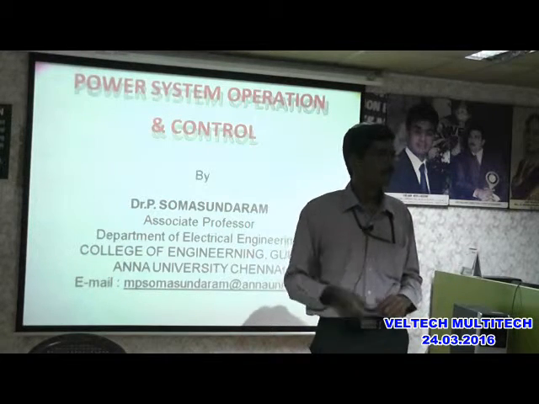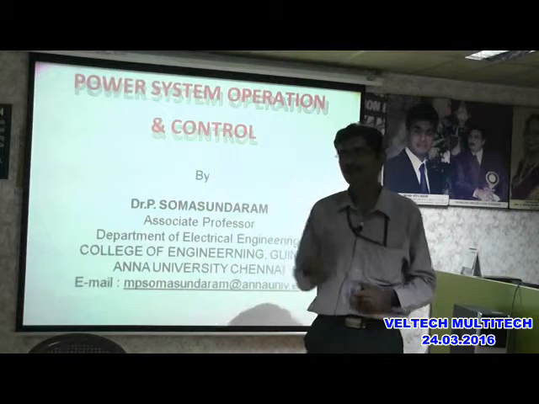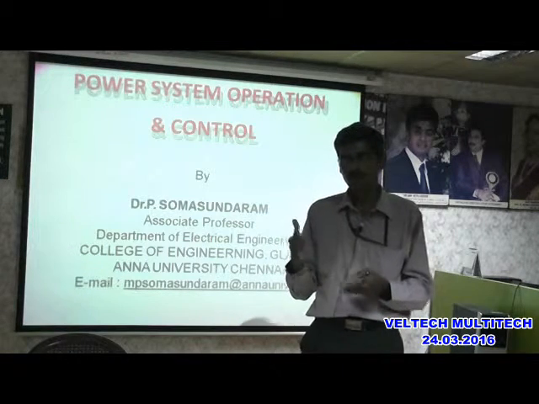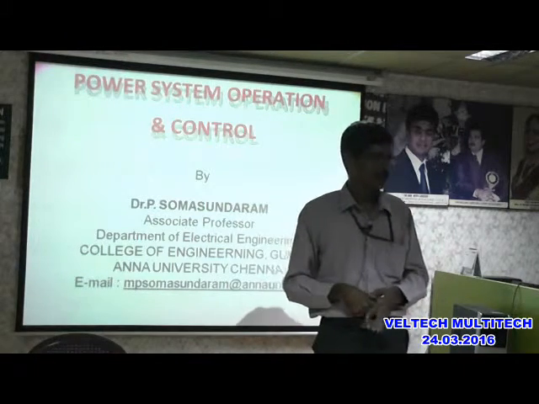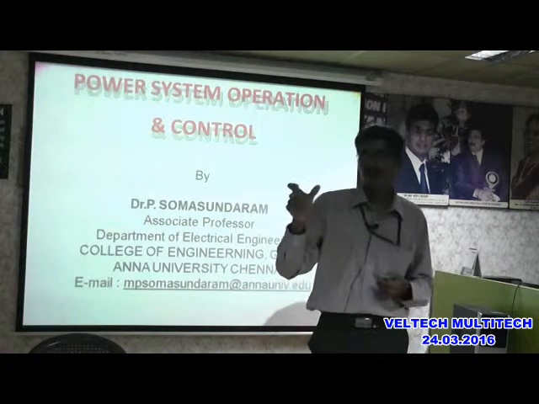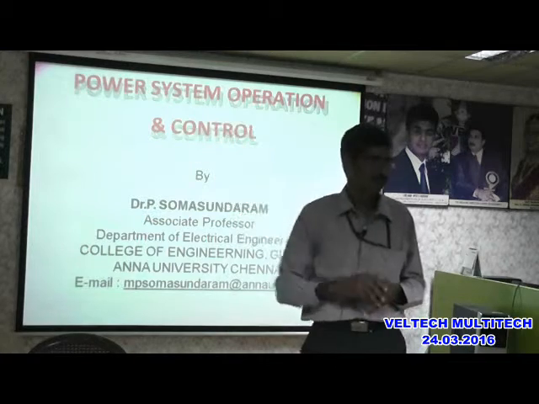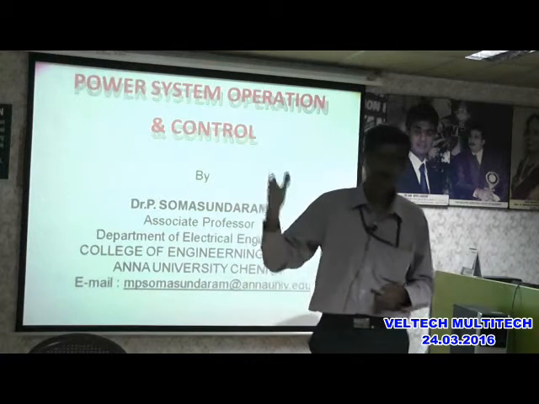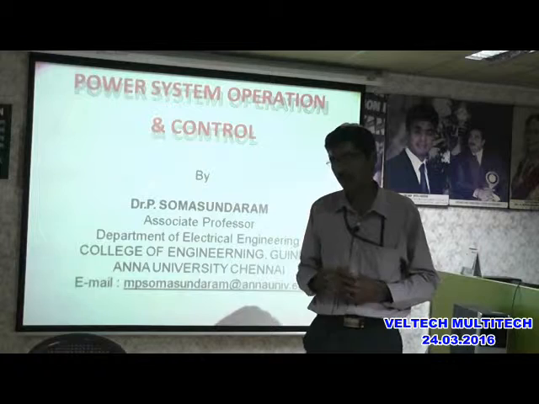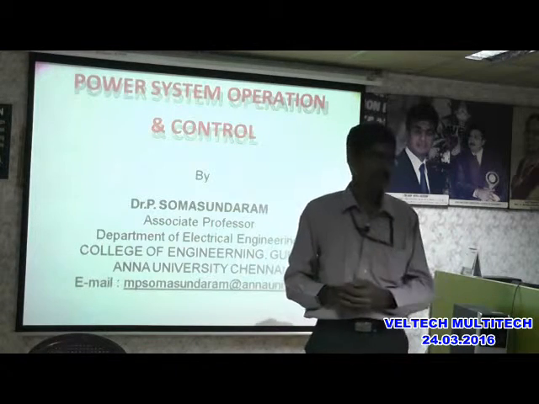But if it is a tie line, there will be a contractual agreement. For example, for 24 hours, from 2 to 3 some 300 megawatt will flow from Tamil Nadu to Karnataka, 3 to 4 some 250 megawatt will flow from Tamil Nadu to Karnataka. So that also should be maintained.